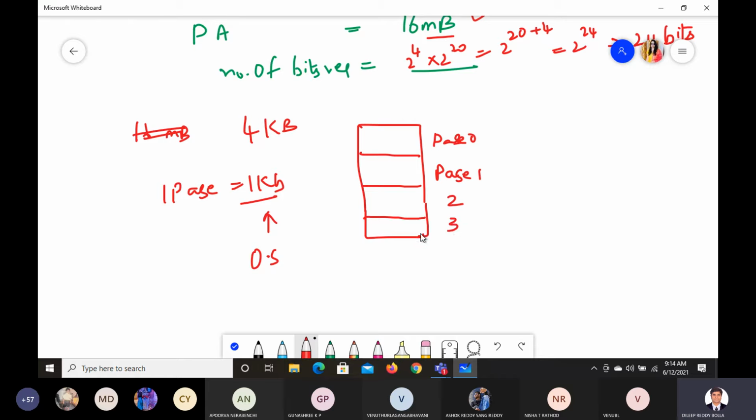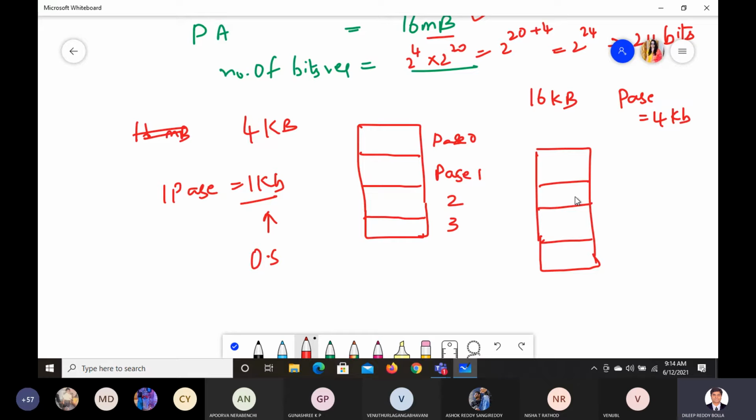Like this I'll divide. If you have 16 KB of space, for example, you have different options again. You can divide this into 16 frames, or 8 frames, or 4 frames. If the page size is 4 KB, then we have 4 divisions: 1, 2, 3, 4 pages. If the page size is 2 KB, then we have one more division here, one more here, one more here.